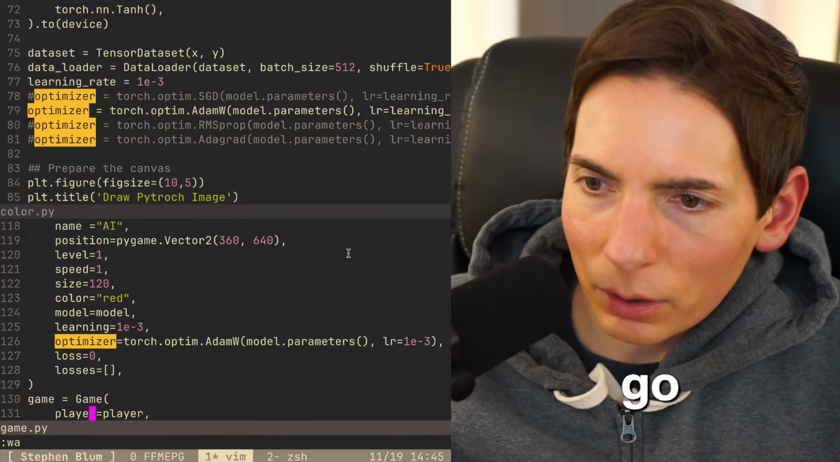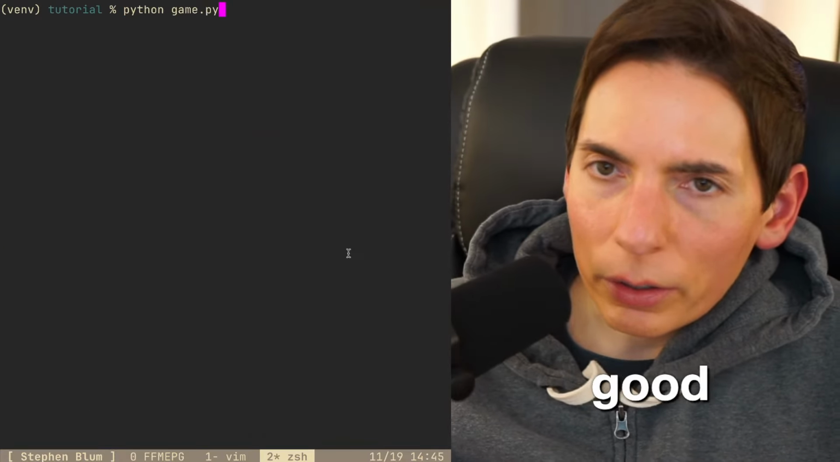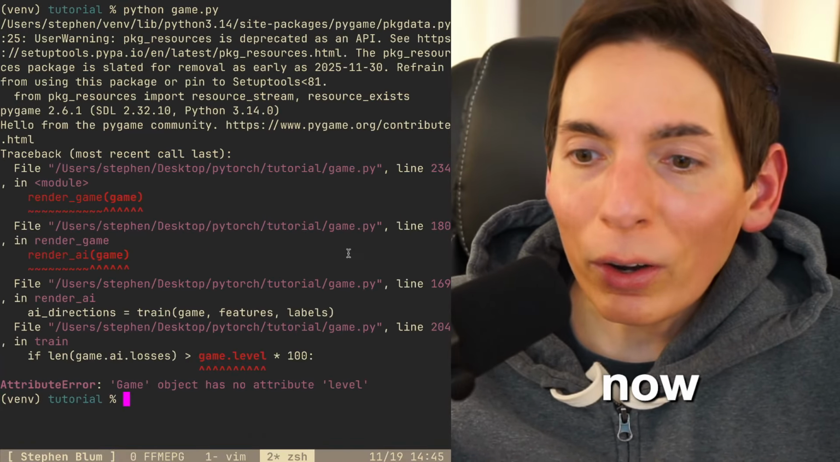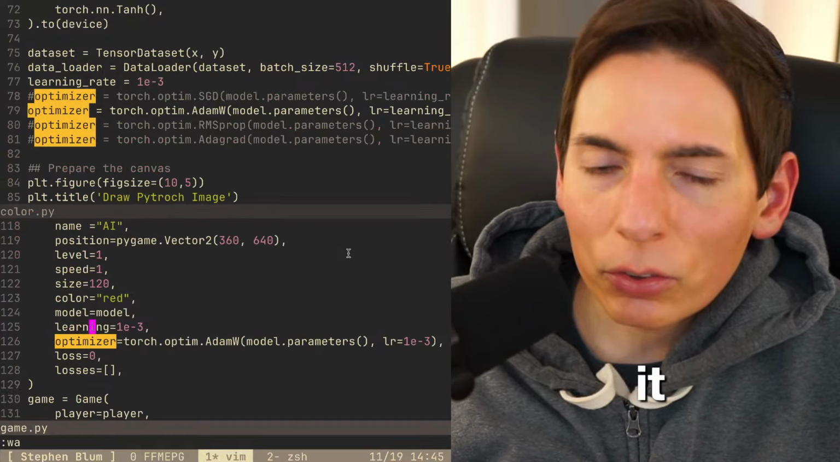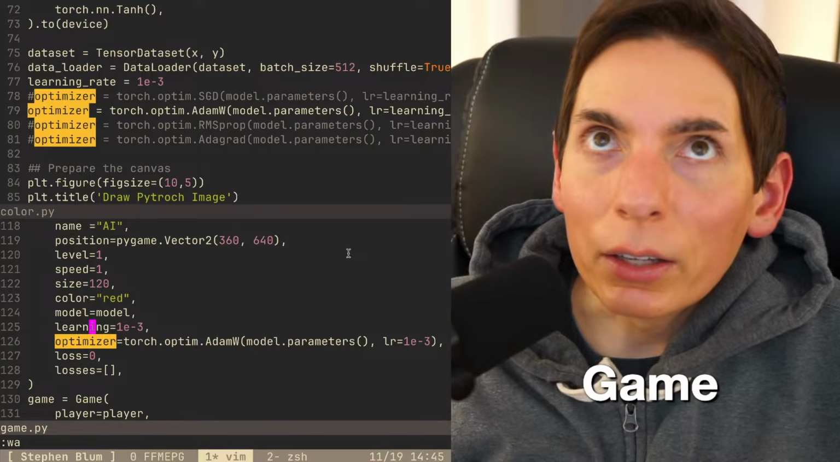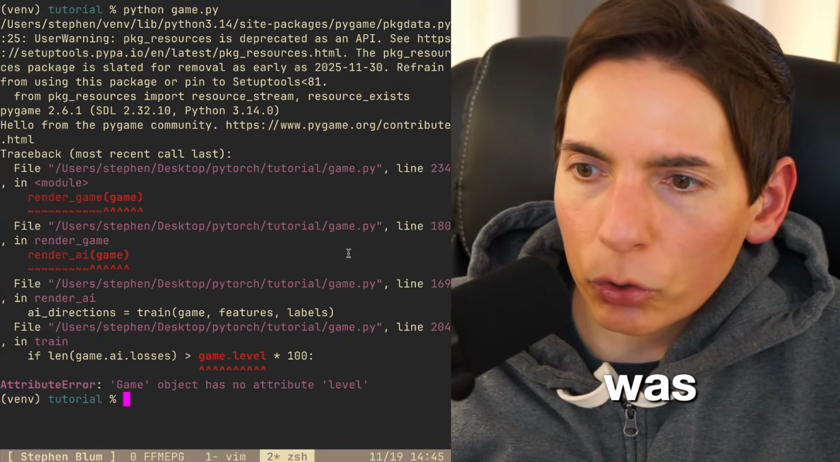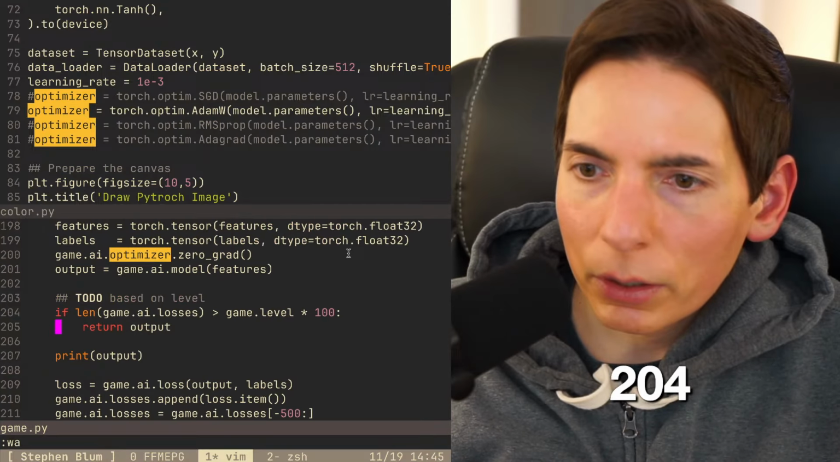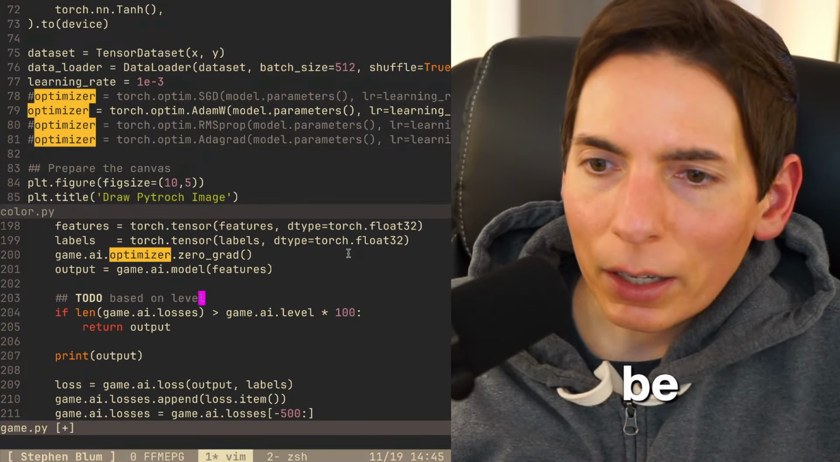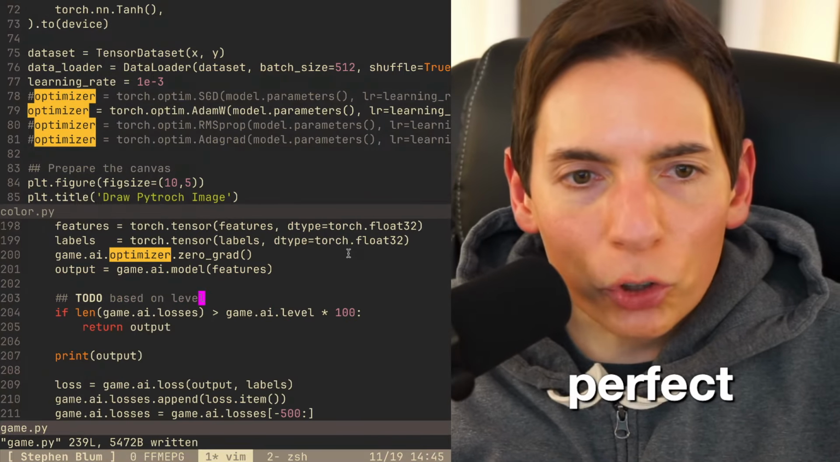All right. Looking good now. All right, let's rerun it. See if we got it now. Oh, it almost came up. Game object has no attribute level. Oh, got it. Okay, so game.ai. So where was that? That was on line 204. Okay. 204, game dot AI dot. Perfect.